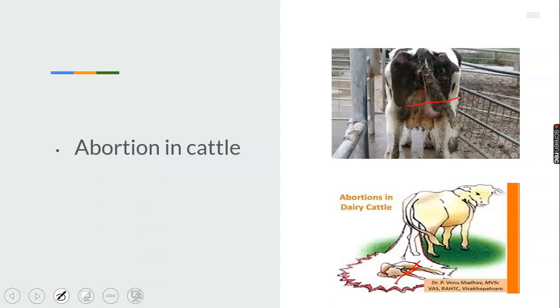There is no exact time for the animals to give birth to the young one, but the fetus comes down automatically, unplanned. So abortion in cattle: when the animals are pregnant and the farmer notices that it is not the exact programmed time for the animals to give birth and the fetus comes out, then the farmer should suspect aspergillosis. Aspergillosis in cattle can lead to abortion in cattle. Let's take note of that.